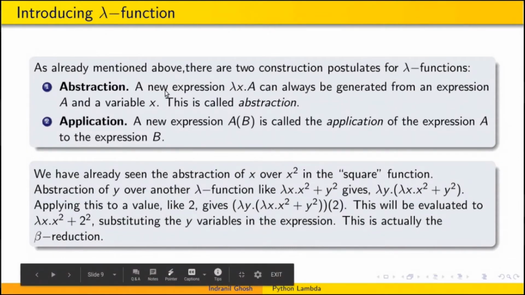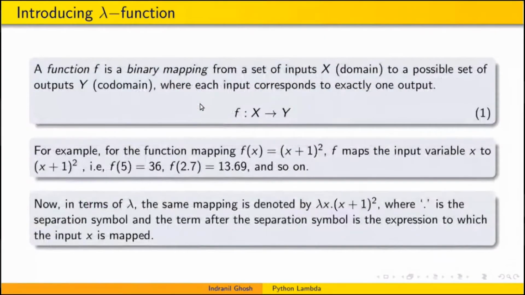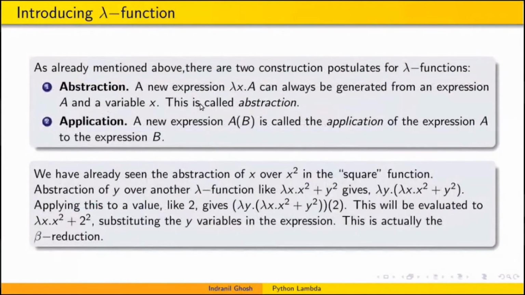So we have already seen what an abstraction and application are. A new expression lambda x dot a can always be generated from an expression a and a variable x. This is called abstraction. And a new expression a applied to b is called the application of the expression a to the expression b.